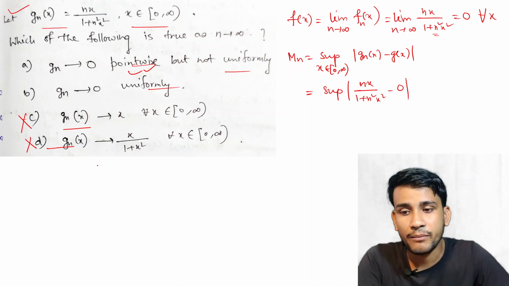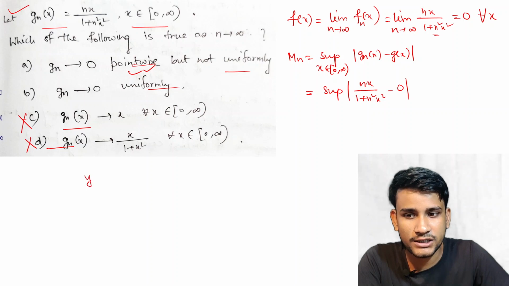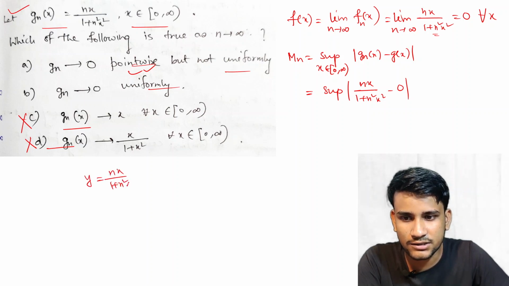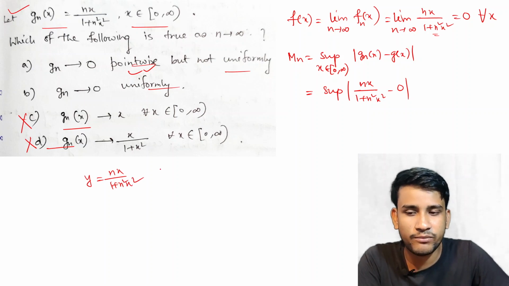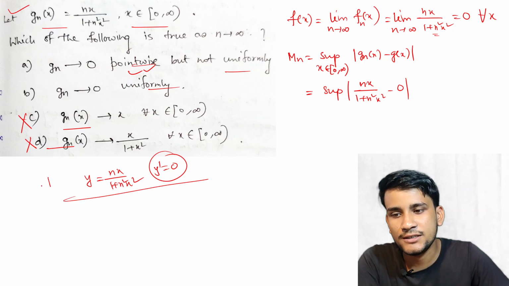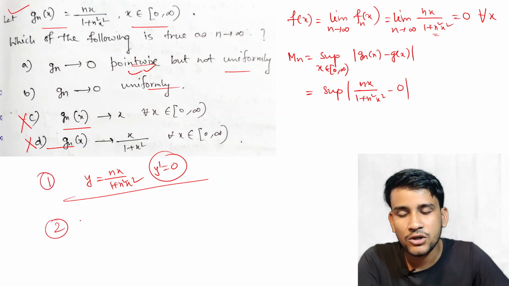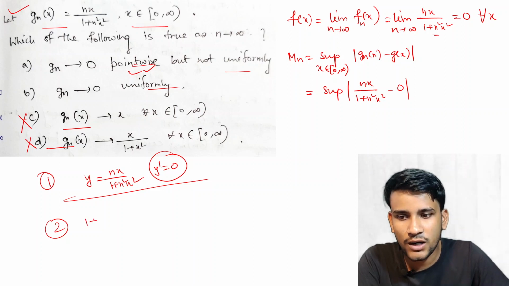We can find it by two methods. One: put y equal to nx by 1 plus n square x square, find y dash of x, and put y dash x equal to 0. Another method: we just put the denominator 1 plus n square x square equal to 0, irrespective of sign.